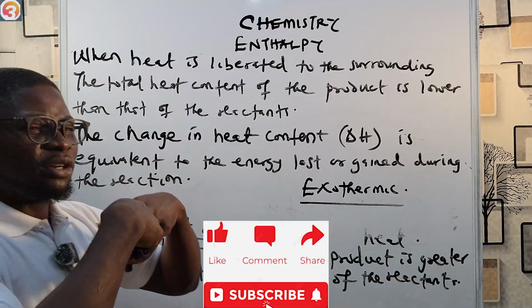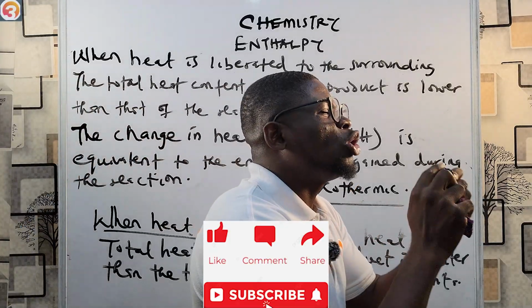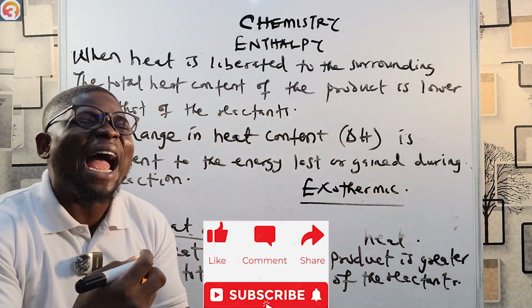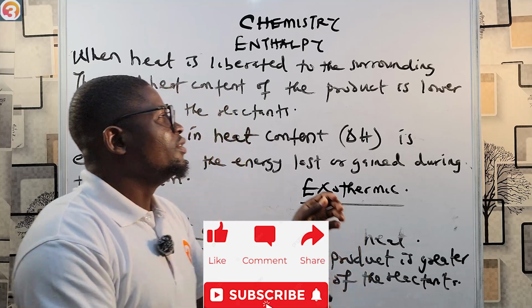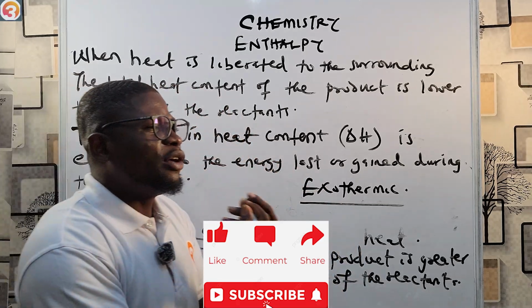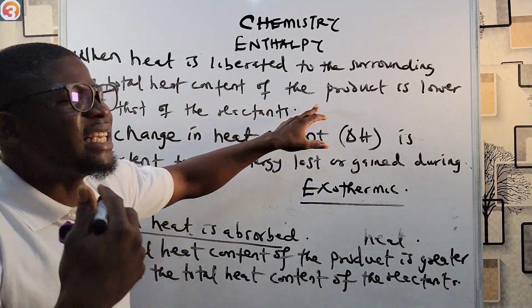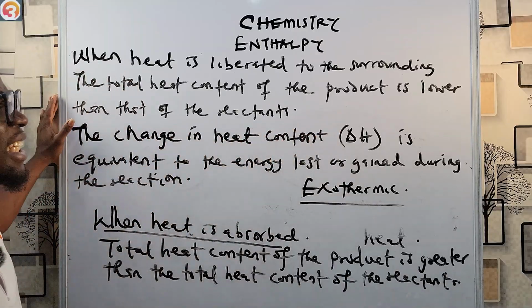But when heat is liberated to the surrounding, it means that the total heat content of the product is lower than the total heat content of the reactant, and we say that kind of reaction is exothermic.